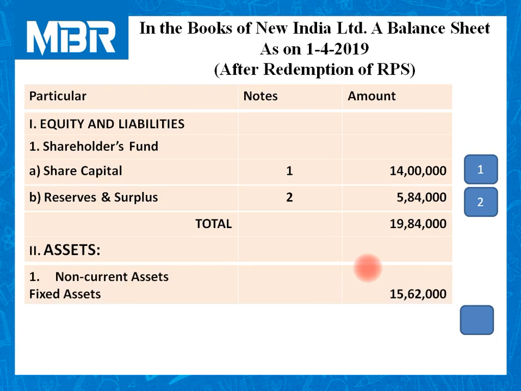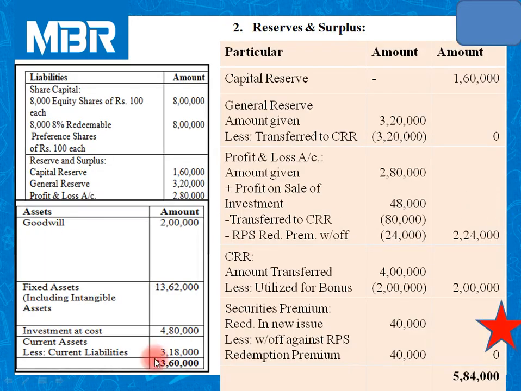Now come to the second part of the balance sheet, asset side. First item of the asset side is non-current assets. Non-current assets means fixed assets. Fixed assets includes so many items.